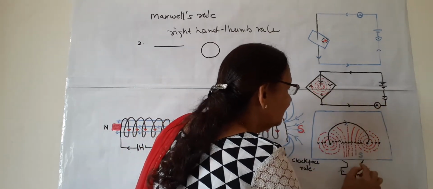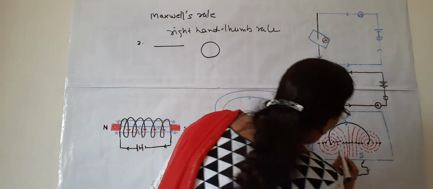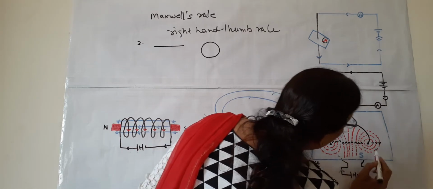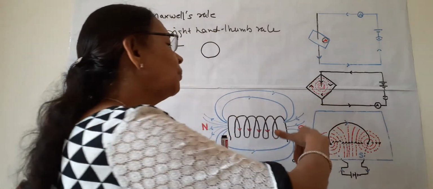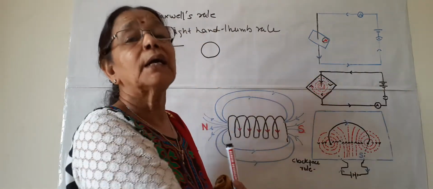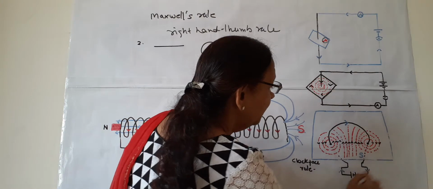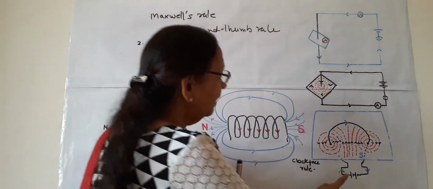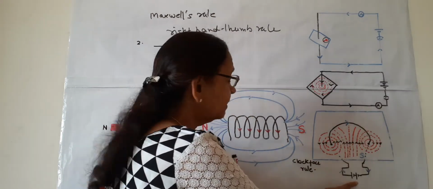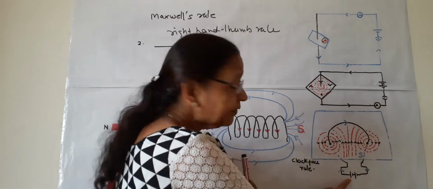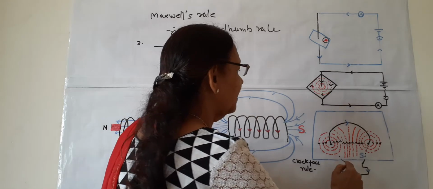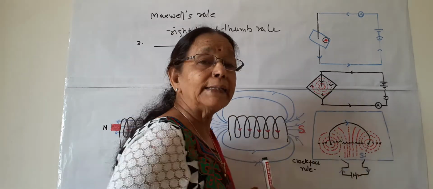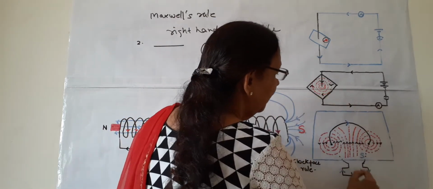So it looks like this. This is the complete loop. It is not broken. These dotted lines show the loop is behind this cardboard. So it is a complete loop. What happens when electricity is passed? This is the battery. This is the positive terminal. The electricity is passed in this direction, going like this, from here to here and here.